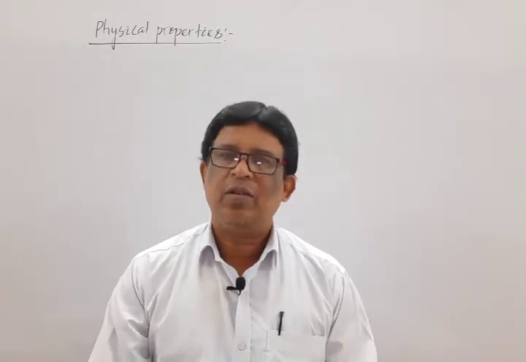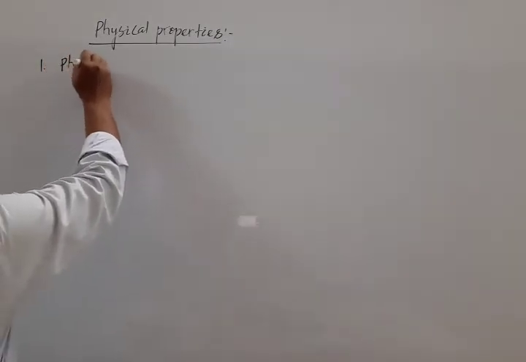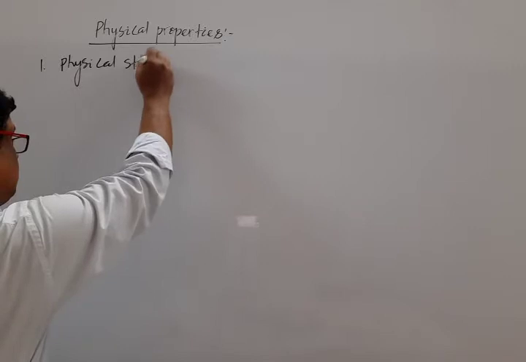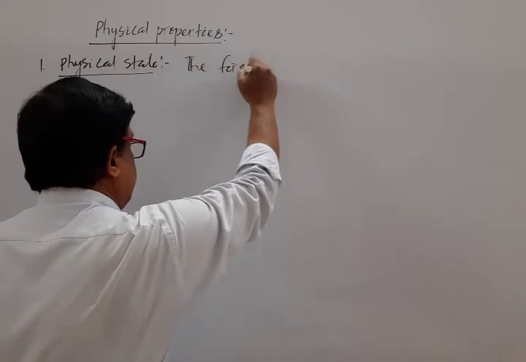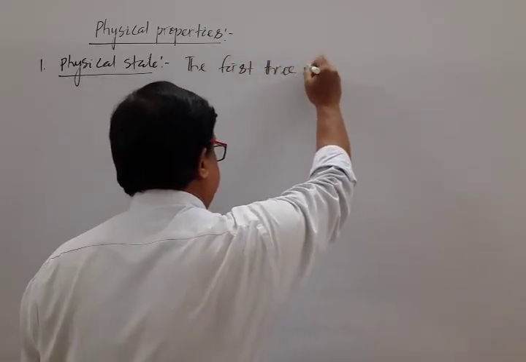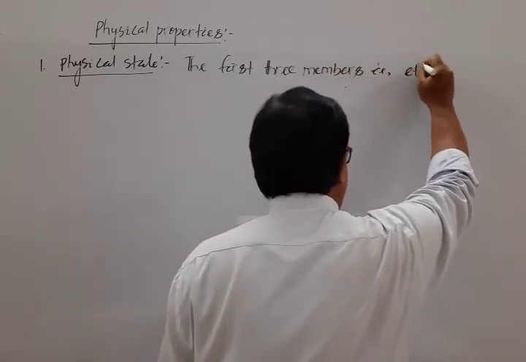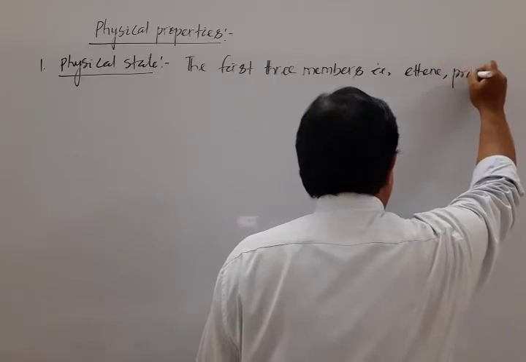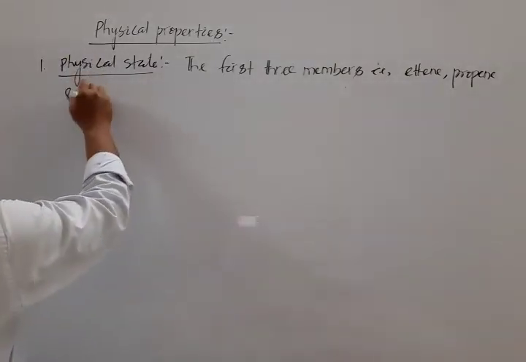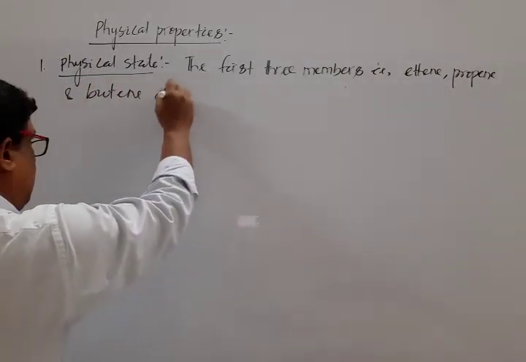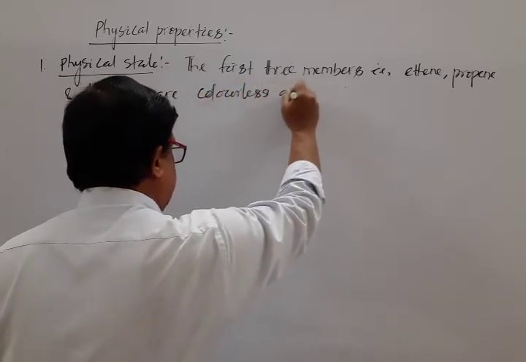Okay, so let us note down one by one. First one is physical state. Note down, the first three members, that is ethene, propene, and butene, are colorless gases.